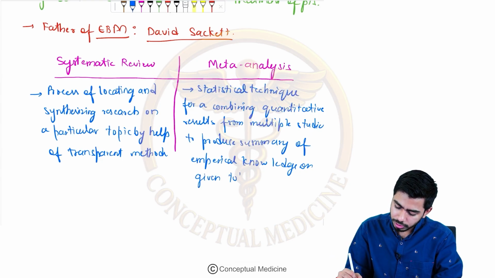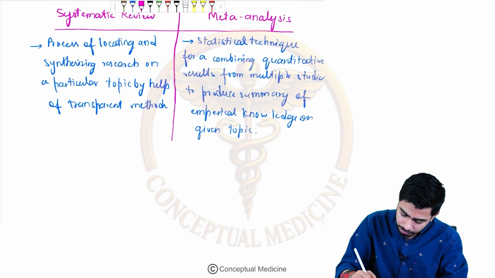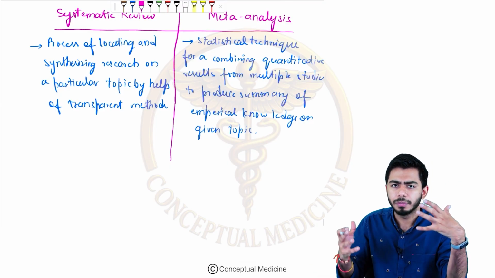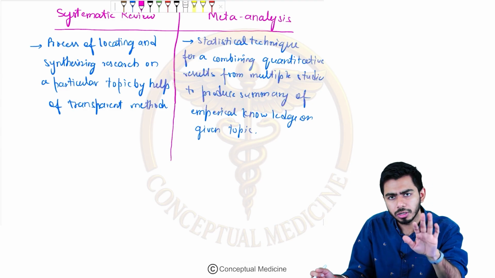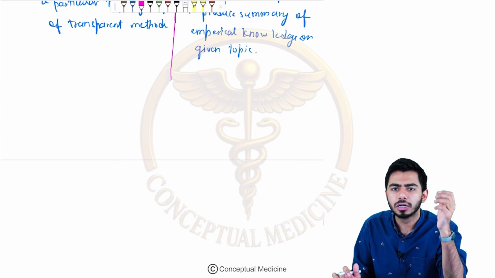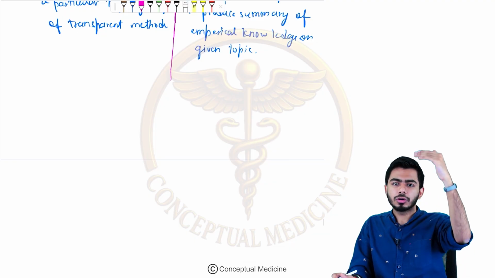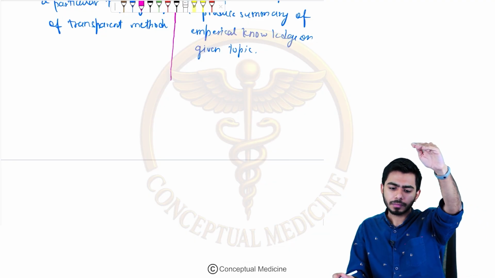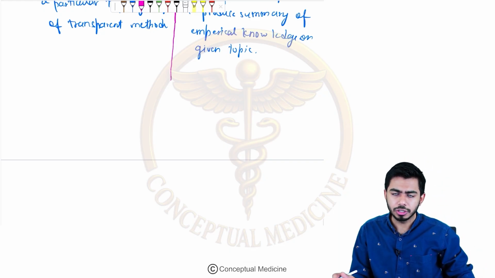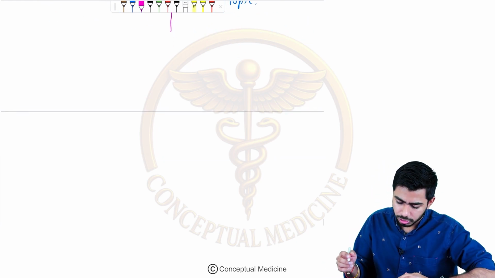Okay, so which one is better according to you guys? Obviously you will say meta-analysis is better, because here we are doing the study from different sources. We have much better sources available to read this important topic, right? Sometimes if they ask you about the evidence pyramid in research, basically the hierarchy I'm talking about, which one is at the top? If they ask you what the best method is for collecting evidence in a research topic, what will be the answer?